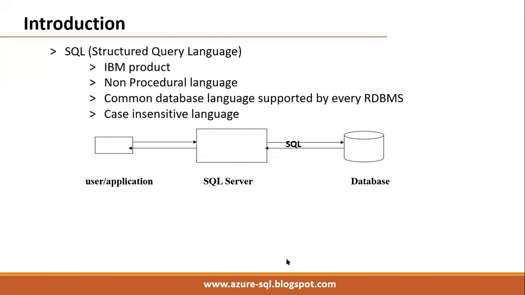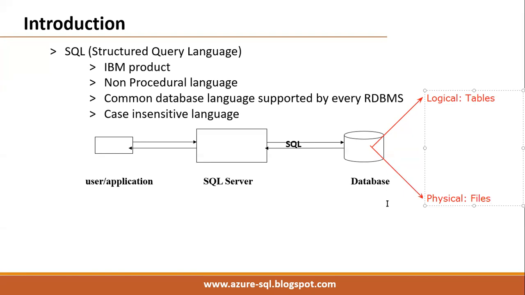Generally we know that in a database the data is maintained in the form of rows and columns, which we call tables. But remember, in a database there is a logical level, which is basically a collection of objects, especially tables, and there is also a physical level, which is a collection of files.